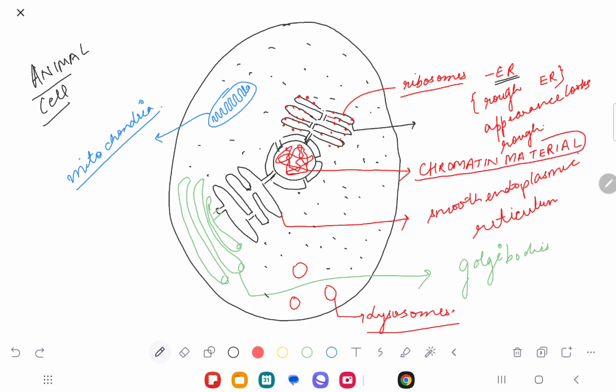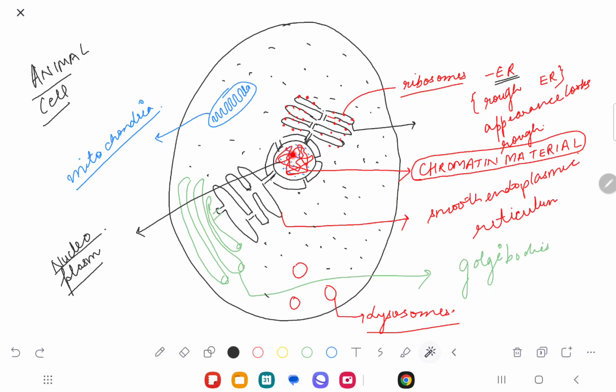This chromatin material is inside the nucleus. And also inside the nucleus, there is this liquid in which this thread is flowing, and this liquid we call the nucleoplasm. Are you understanding? Any doubts on this?